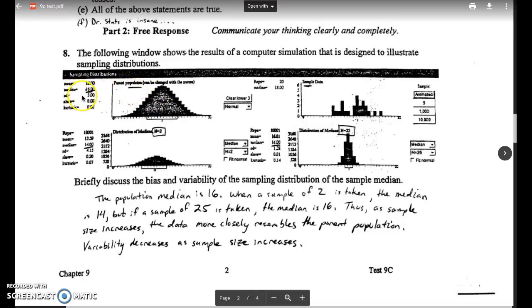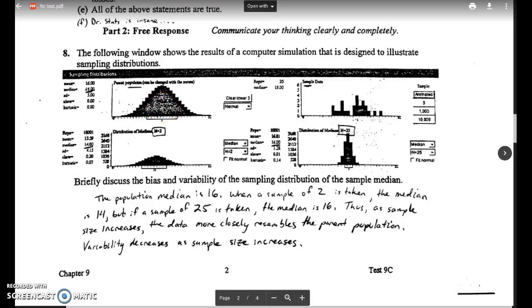I know that the wording is pretty small, but here we have the parent population, and you can see that it's centered over this number. And what is that number? Well, it looks like 1 right here, but it's not 1. The data is given over here. The median value is 16. So the parent population has a median of 16.